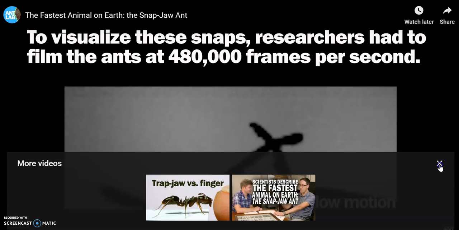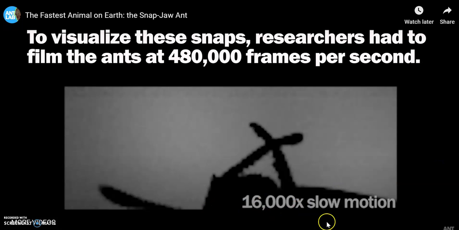16,000 times slower. Look at that. 16,000 times slower, using 480,000 frames. If you don't know what we mean by a frame, Mr. Daniel, what is a frame? If you take a selfie, one shot is one frame, for example.